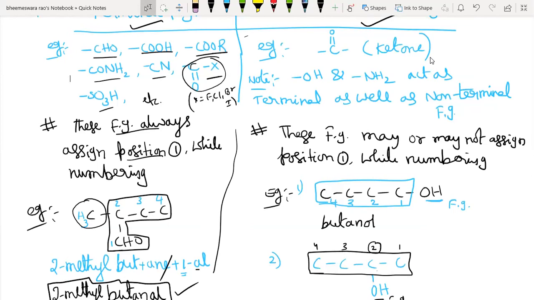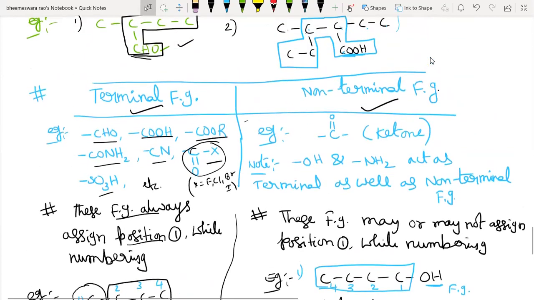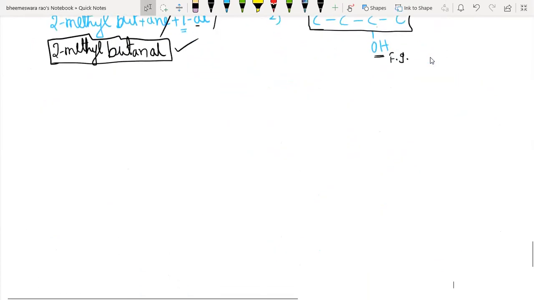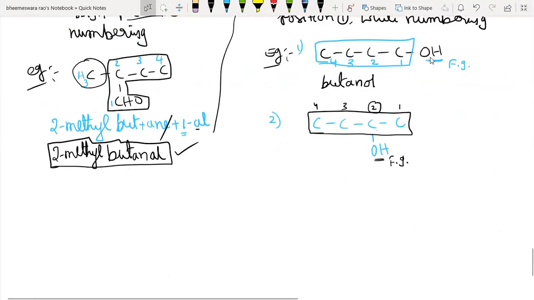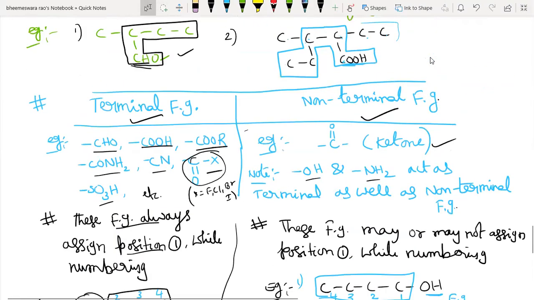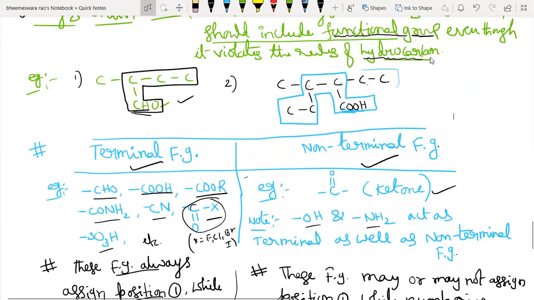On the other hand, about non-terminal functional groups, ketone we can say is strictly non-terminal, but sometimes OH and NH2 act as terminal or sometimes as non-terminal. So here are the examples for non-terminal functional groups, that is alcohol, which acts as terminal as well. What, students, here? 1-butanol and 2-butanol.